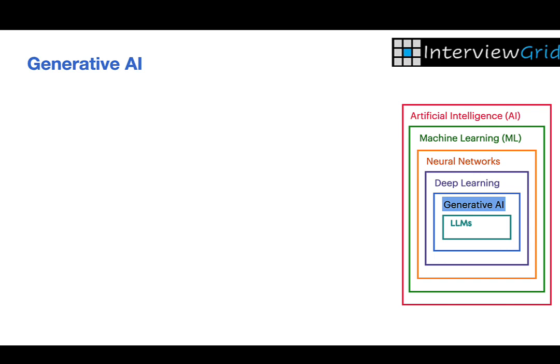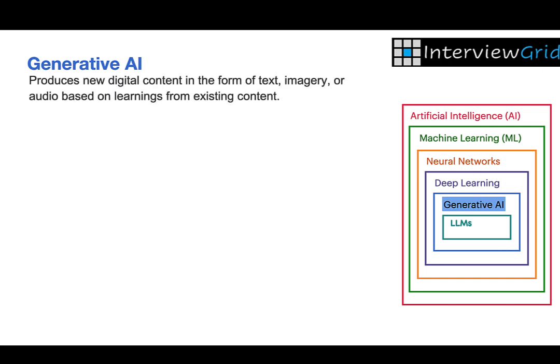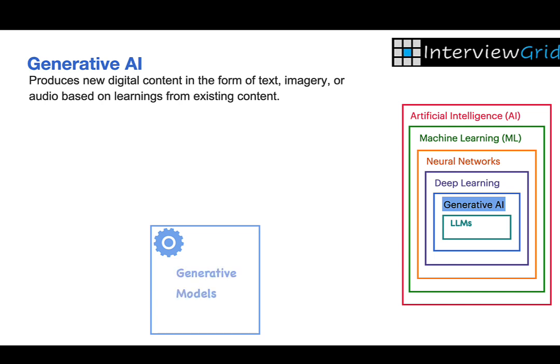Let's next look at generative AI. Generative AI is a branch of artificial intelligence focused on creating new content, such as text, images, music, and code, based on patterns it has learned from existing data. These systems don't just analyze information, they generate something entirely new. Generative AI models are built using deep learning and have become popular tools for creativity, automation, and productivity.